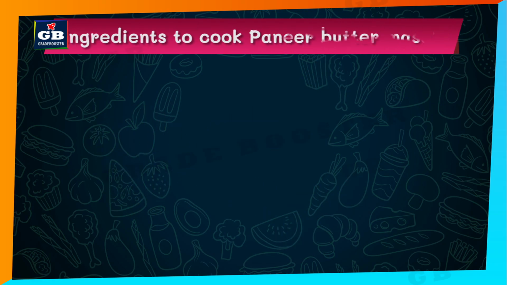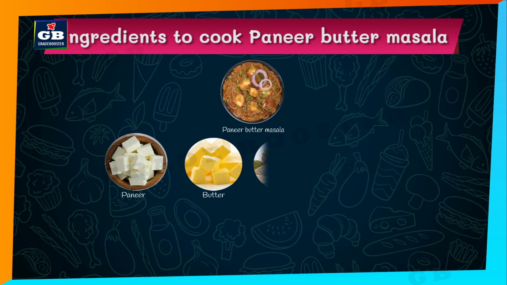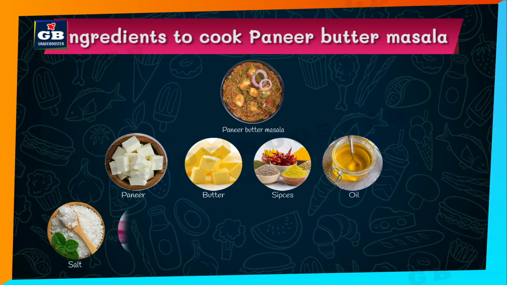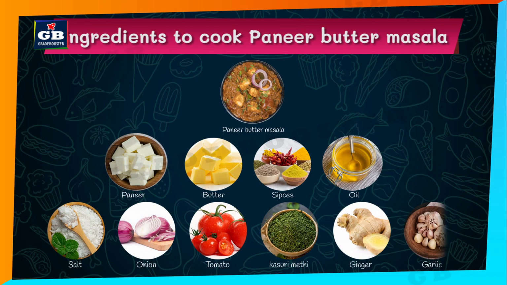If we want to cook some paneer butter masala, do you know the ingredients? Paneer, butter, spices, oil, salt, onions, tomatoes, kasuri methi, ginger, garlic, and some cream. See, to make paneer butter masala, you need so many ingredients.